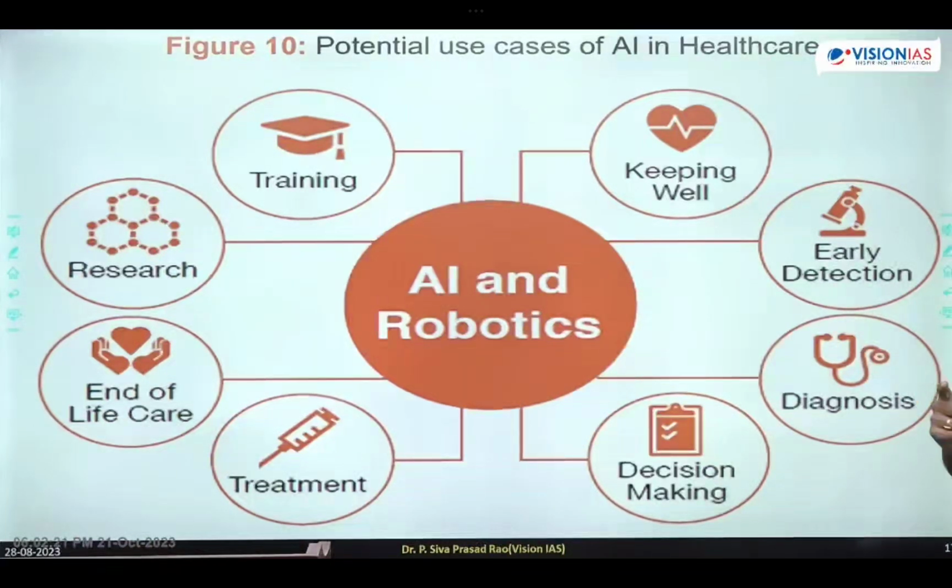Through diagnosis only we can detect the diseases. If you are able to diagnose a particular disease, we can identify that you are having that disease. Once the disease is identified, it will make a decision on what treatment needs to be done. Once the decision making has been done, treatment will be started. Now the next one is end of life care.